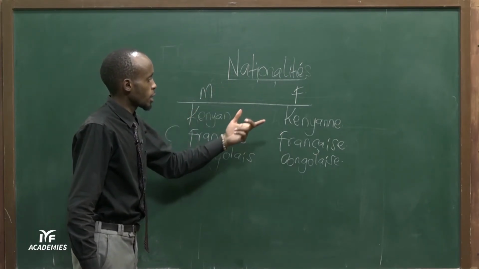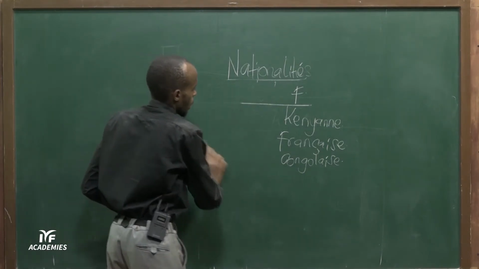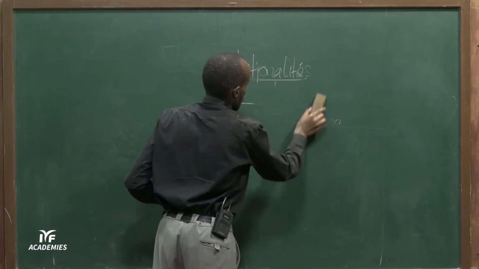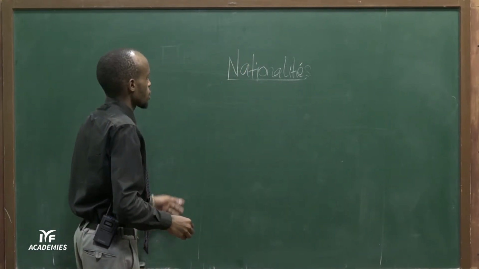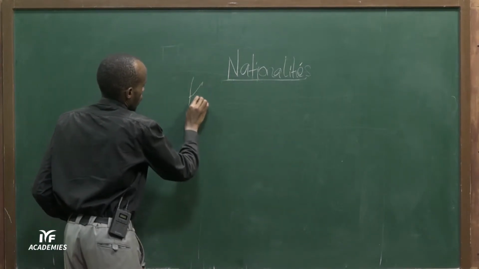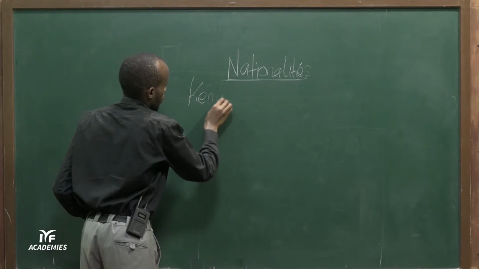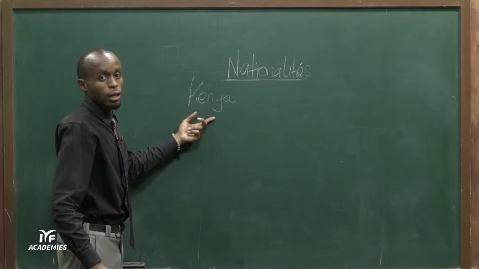Now we're going to look at how we say the countries in French, the masculine and the feminine countries. For example, I'm from Kenya. How will I say Kenya in French?